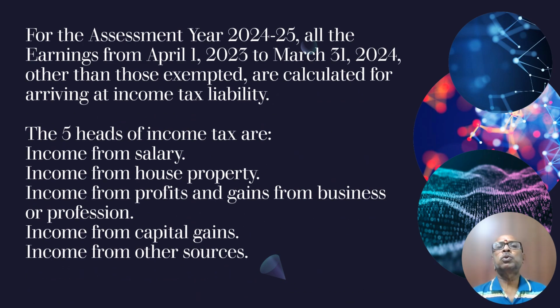For the assessment year 2024-25, all the earnings from April 1, 2023 to March 31st, 2024, other than those exempted, are calculated for arriving at income tax liability. Once you calculate the liability, you make an average, divided by 12, and every month tax has to be recovered.